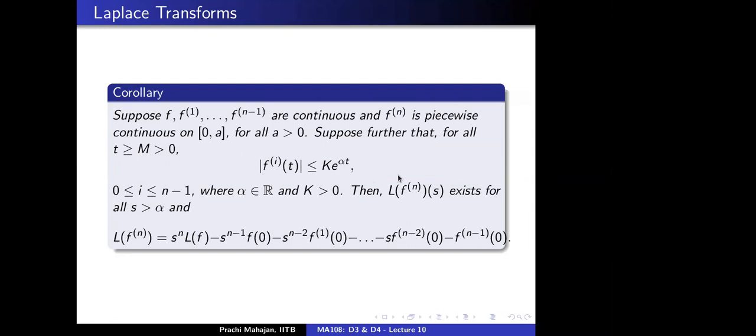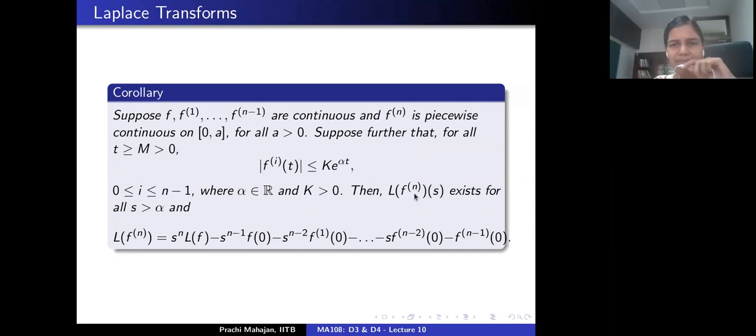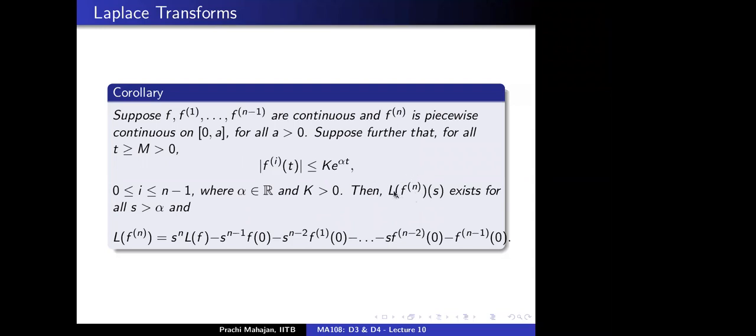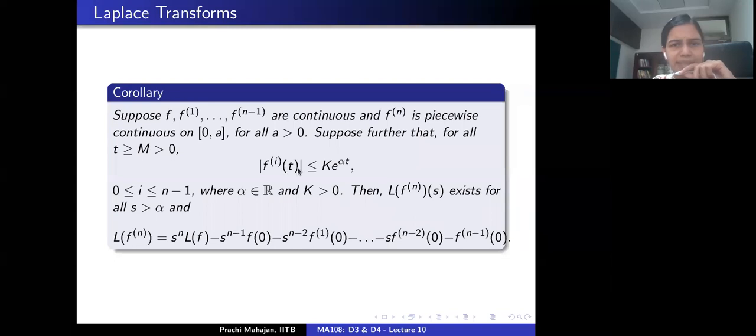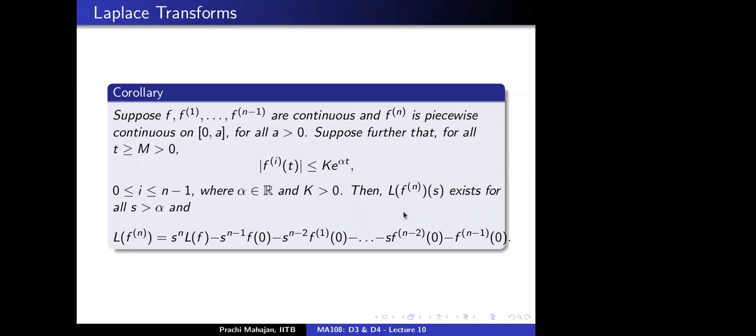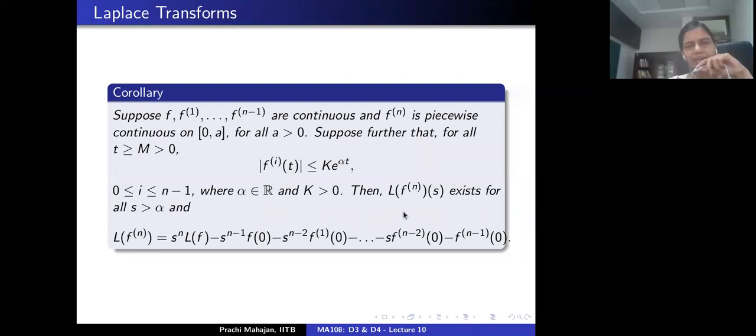Except for the last one, right? Last one meaning the nth derivative. Yes. The nth derivative need not even be of exponential order. We don't even demand that condition here. The hypothesis doesn't demand anything about the nth derivative of f. The nth derivative is just required to be piecewise continuous.